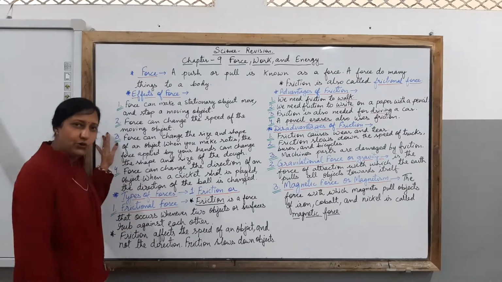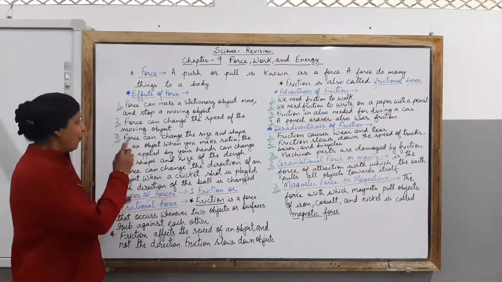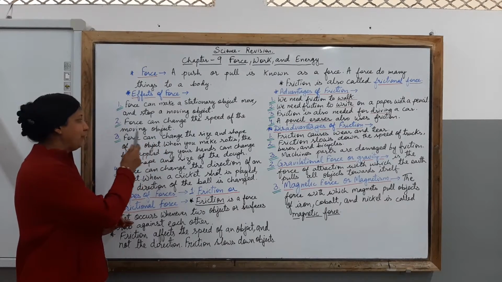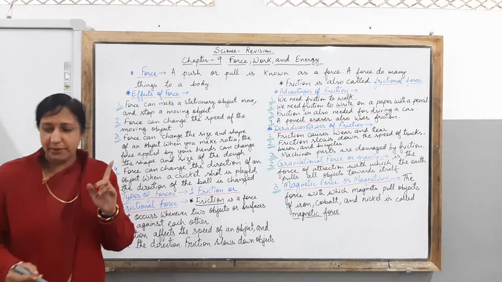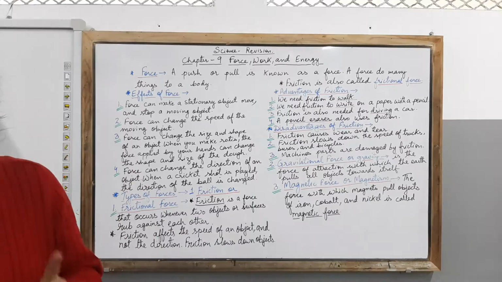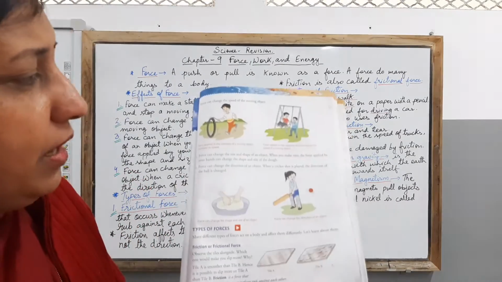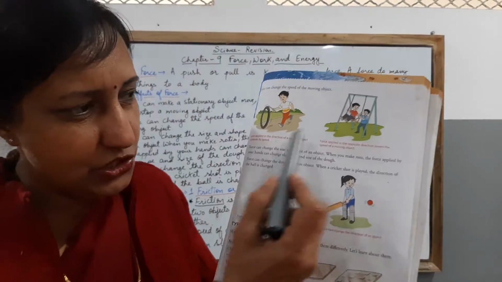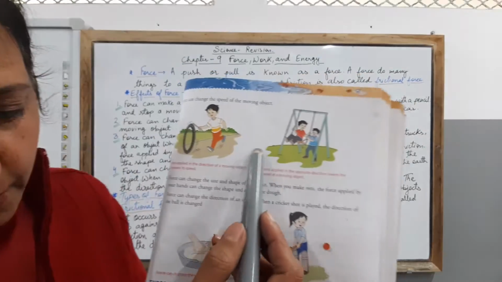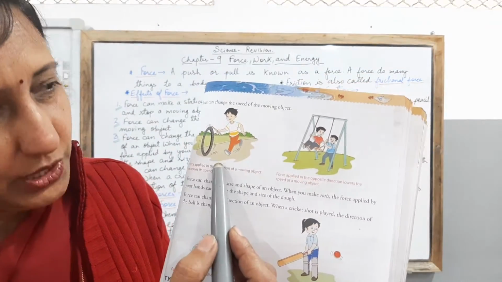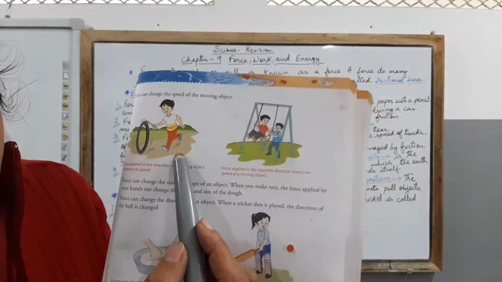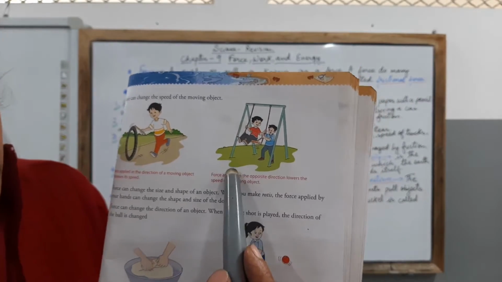Then we move on to the second point, that is force can change the speed of a moving object. Please remember this children. Here I will share the picture being given in your textbook. With the help of these two pictures, children, you can understand the second point, that is force can change the speed of a moving object.